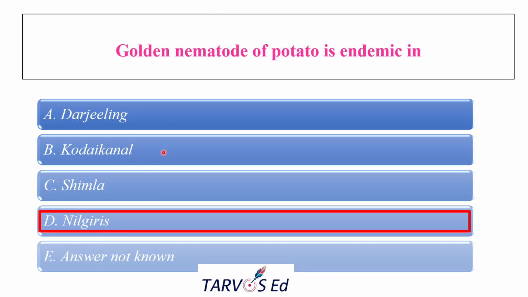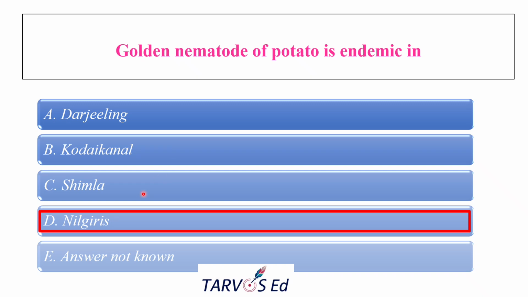And what about the others? Darjeeling is mainly known for the potato cyst nematode, that is Globodera pallida and all. Potato cyst is different; here the golden nematode is different. Golden is Globodera rostochiensis. Potato cyst is Globodera pallida, which is mainly seen in the Darjeeling area. And Kodaikanal, here also potato is grown, but it is not recognized as the endemic zone for the golden nematode. And Darjeeling is also not endemic for the golden nematode.